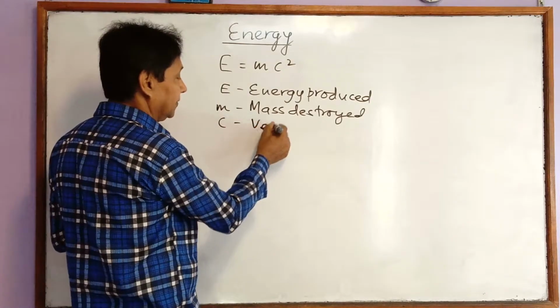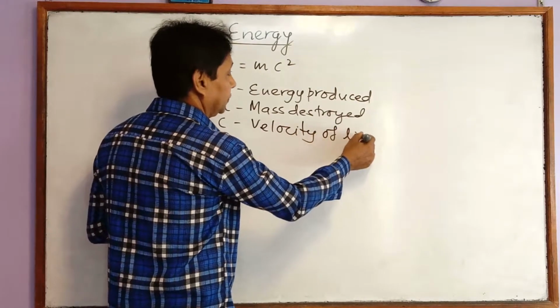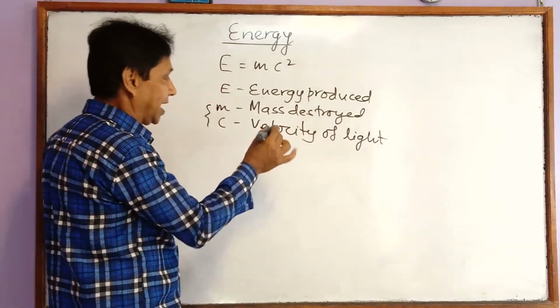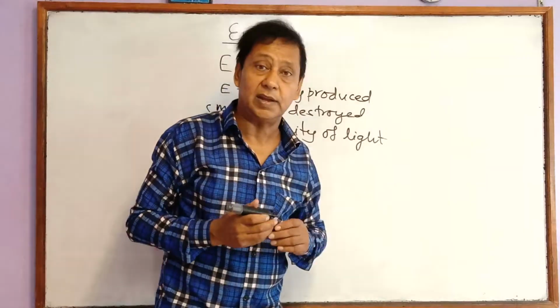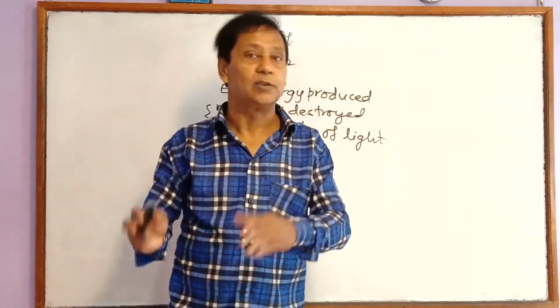C means velocity of light. With the help of these two, mass destroyed and the velocity of light, we can calculate how much energy is produced by the nuclear reaction.